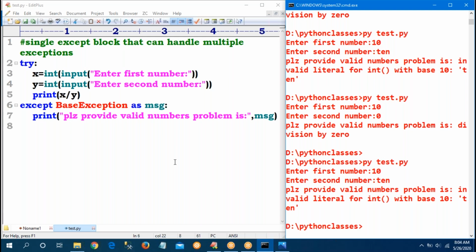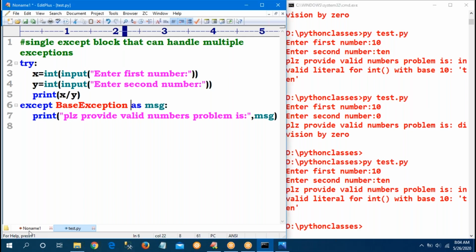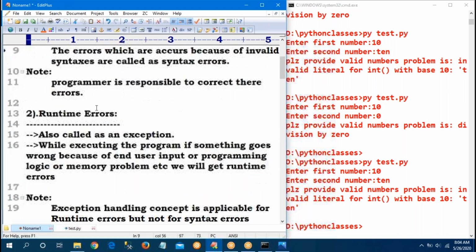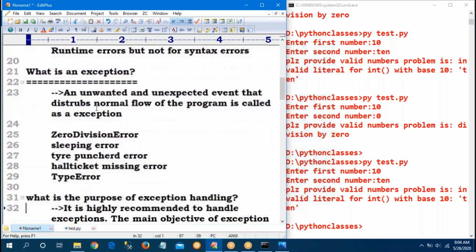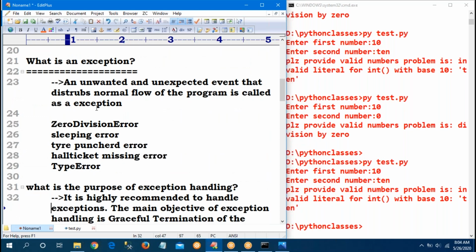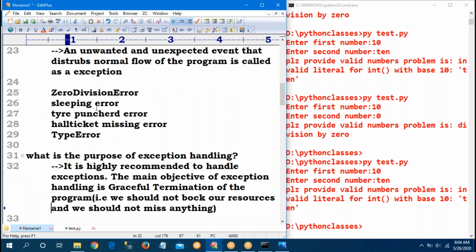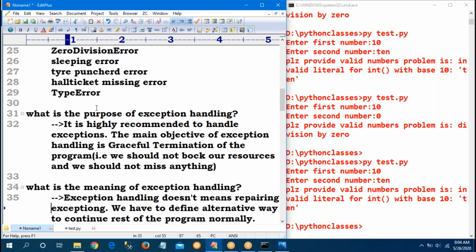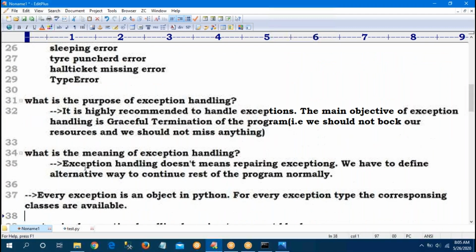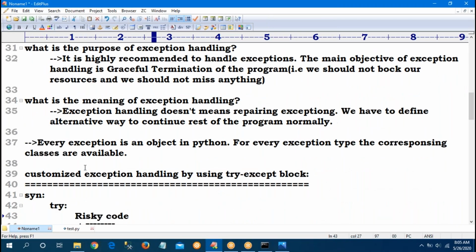So that is what an exception is. Okay, the main important thing, observe. In any programming, there are two types of errors: syntax errors and runtime errors. So what is an exception? An unwanted, unexpected event which will disturb your regular flow. What is the purpose of exception handling? It is highly recommended to handle exceptions. The main objective is to provide graceful termination. What is the meaning of exception handling? We are not repairing any exception; we just provide an alternative way to continue the program.